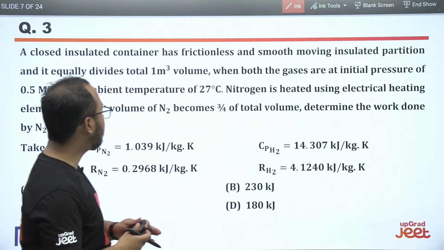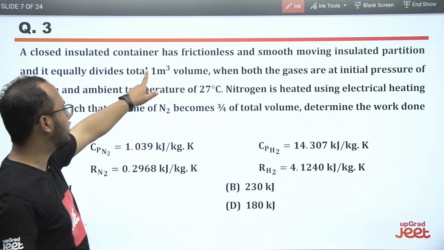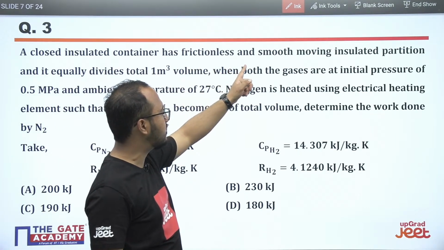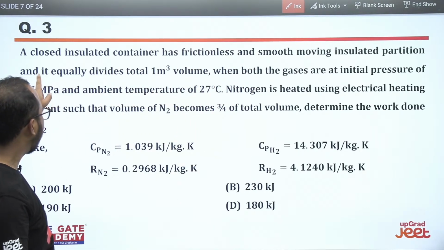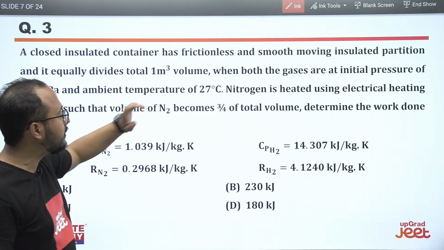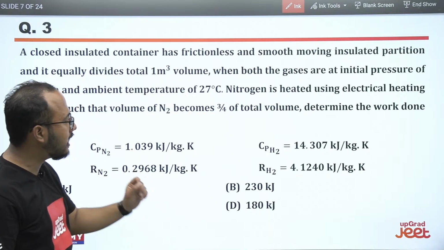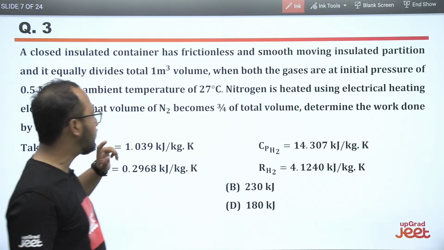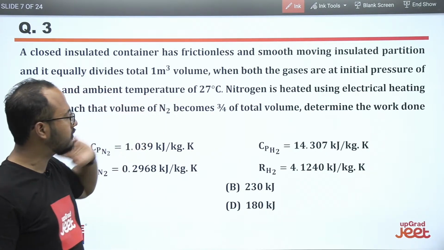See, in this question they have mentioned a closed insulated container having a frictionless and smooth moving insulated partition, and it is equally divided. The total volume is given as 1 meter cube, when both the cases are at an initial pressure of 0.5 megapascal and ambient temperature of 27 degrees Celsius.